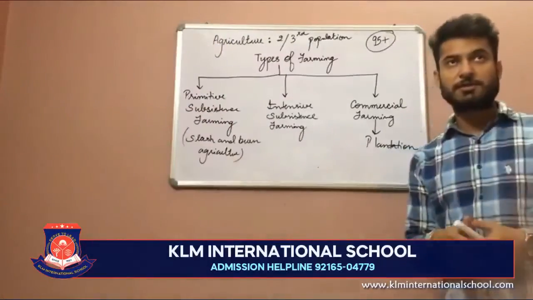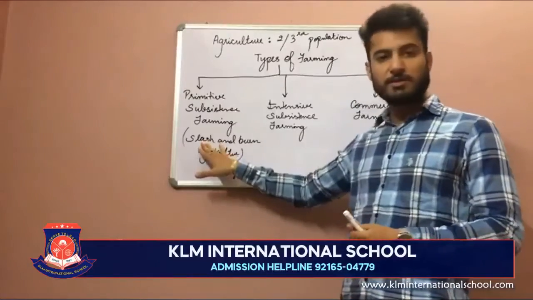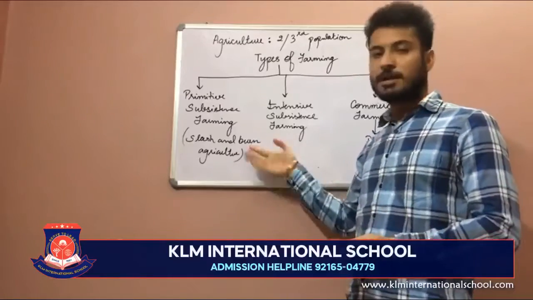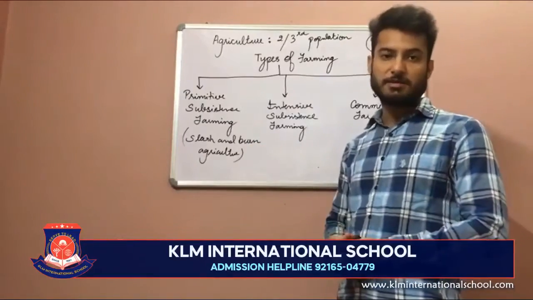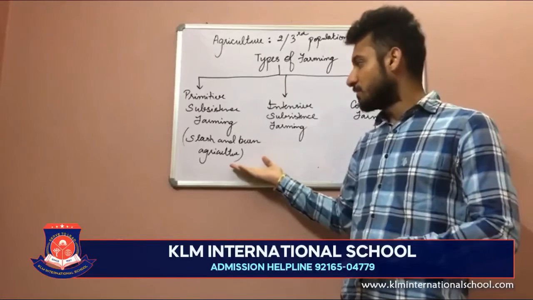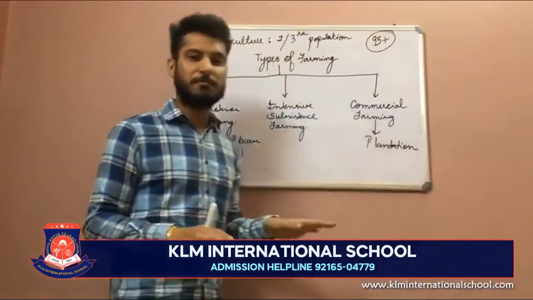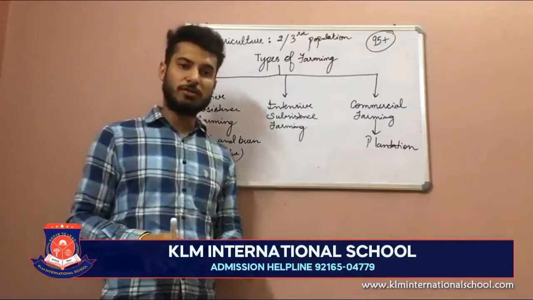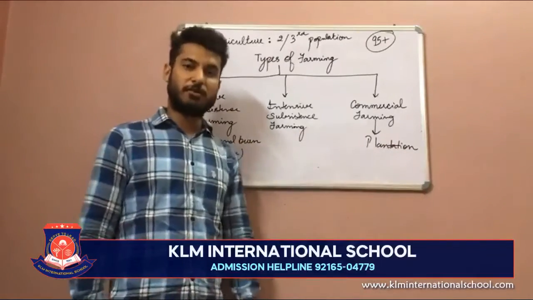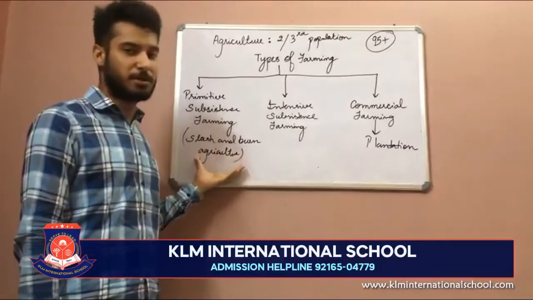Okay. Using those crops, considering the climatic conditions of that area, and once you feel that the crop is done and you have taken out the produce from the farms, you burn that patch of land. This is known as slash and burn agriculture. Basically, nomadic people practice such farming. क्या होता है बच्चे, वो एक limited area में farming practice करते हैं. Once they feel that the fertility of the soil has gone down and they are not getting maximum produce from that area, they move to the next area for the same purpose and repeat the same activity. This is known as slash and burn agriculture.